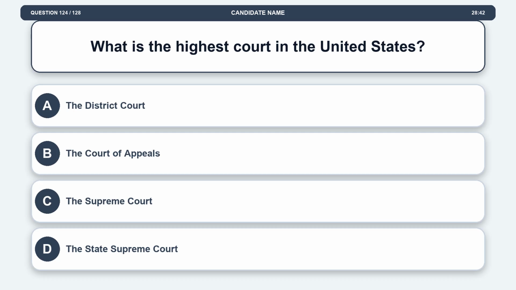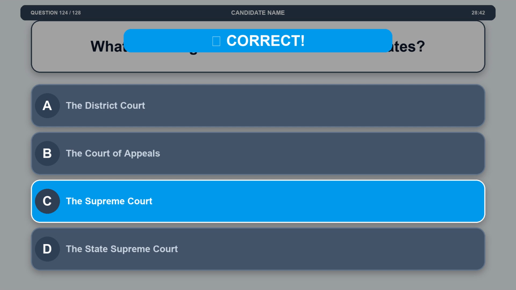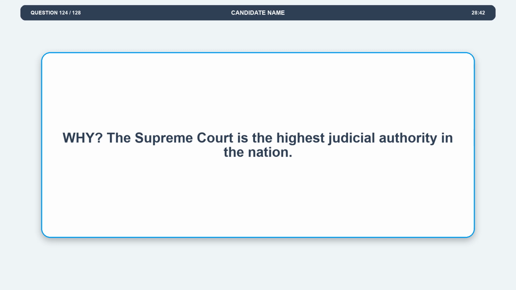Question 124. What is the highest court in the United States? Option A, the District Court. Option B, the Court of Appeals. Option C, the Supreme Court. Option D, the State Supreme Court. The correct answer is option C, the Supreme Court. Explanation. The Supreme Court is the highest judicial authority in the nation.